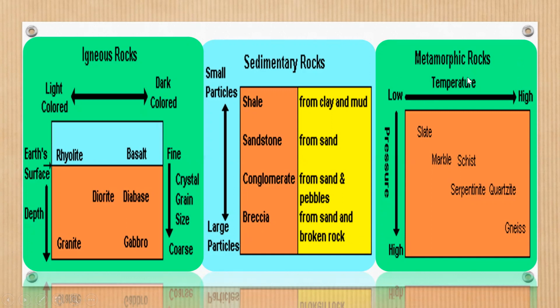Coming to metamorphic rocks, basing on the temperature, we have divided high temperature and low temperature, as well as high pressure and low pressure. Low temperature and low pressure: slate first, then marble, then schist, then serpentinite, quartzite, then gneiss. These are of different types. Thank you, children.